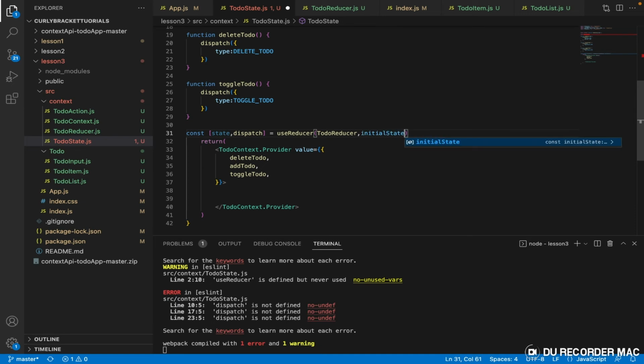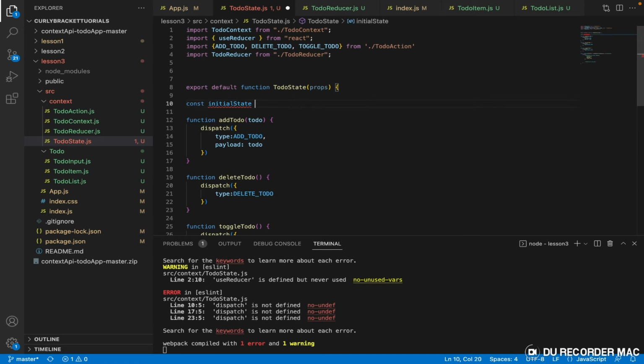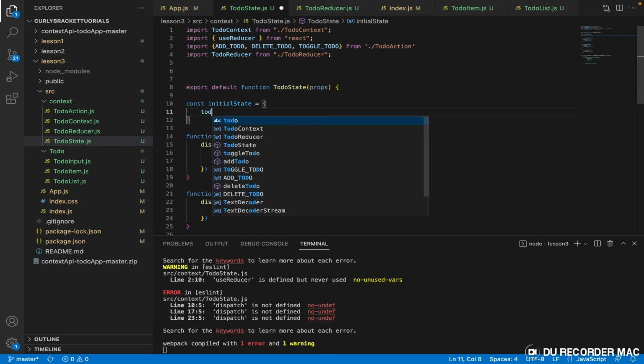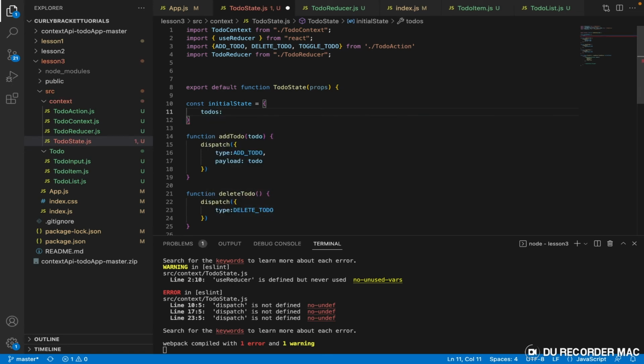Yeah, so initial state should be equal to to-dos. So it is an object and it contains to-dos, and to-dos is simply an array. It's going to contain an ID, because every to-do item is supposed to have an ID, right? So every time I add a to-do item, our application should automatically assign an ID to it. So it should have an ID, and then it should contain a text.